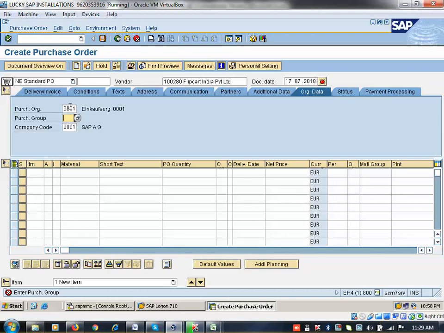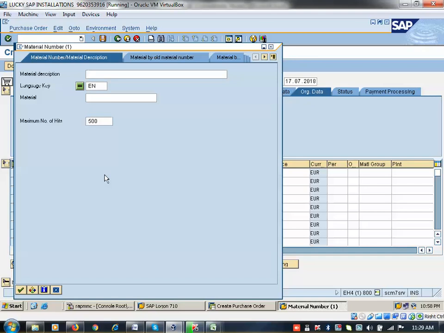Now purchasing group 000, click on enter. Org data is completed. Now material number, has anybody written? 2417. No, just 1 minute. I will do it here also. Nokia star, I will give it here. This is also a wildcard search.